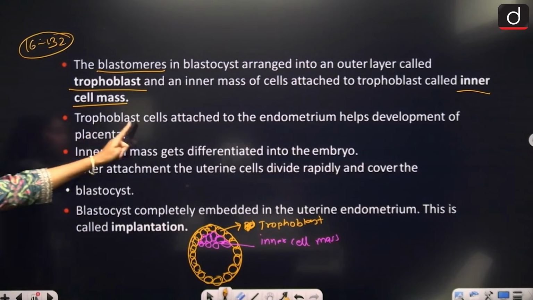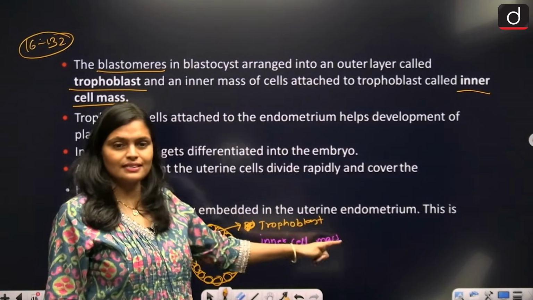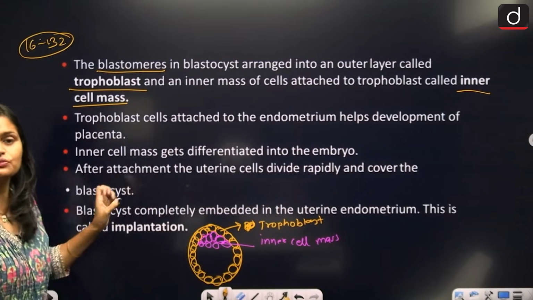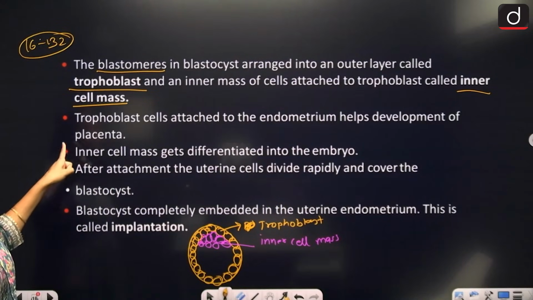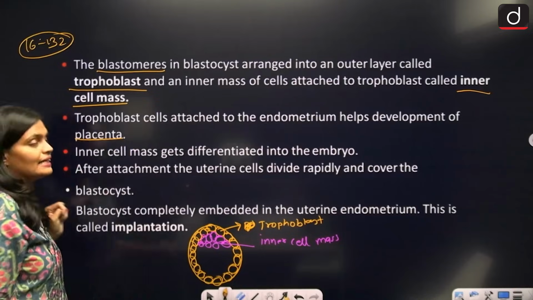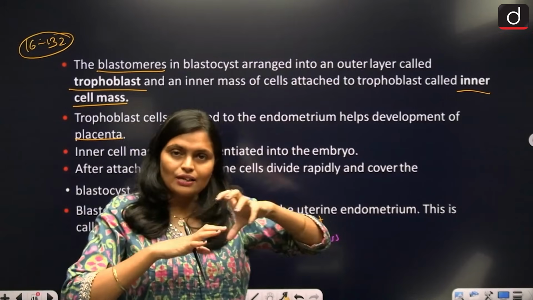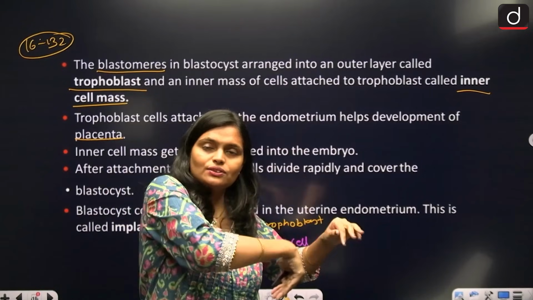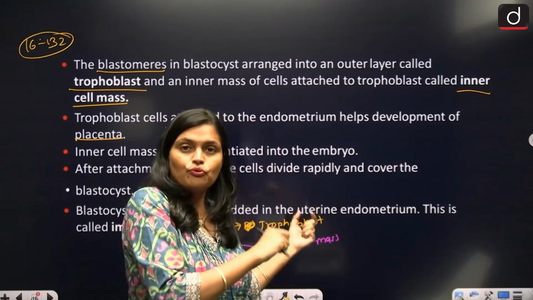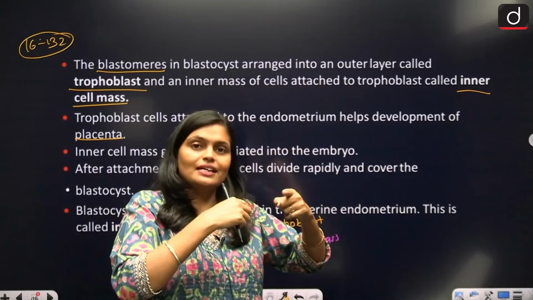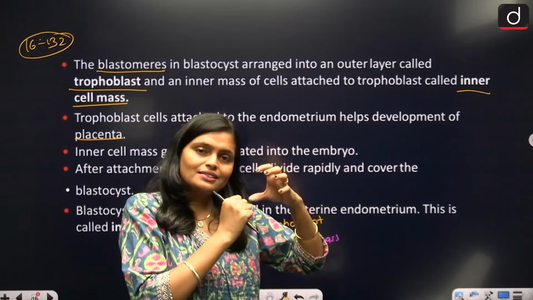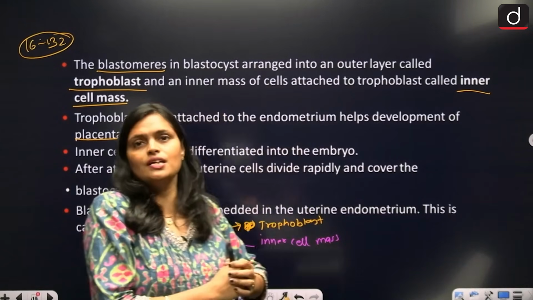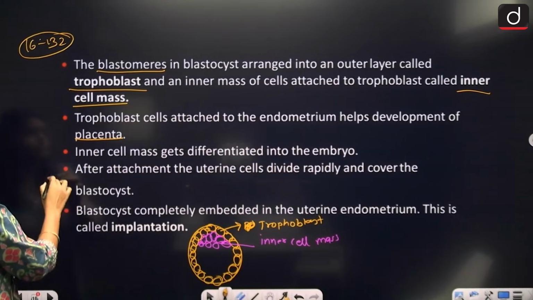Now the trophoblast, the outer cells, attach to the endometrium wall and develop the placenta. The blastocyst from the fallopian tube now enters the uterus, and the trophoblast cells, the outer cells, attach to the wall of the endometrium.